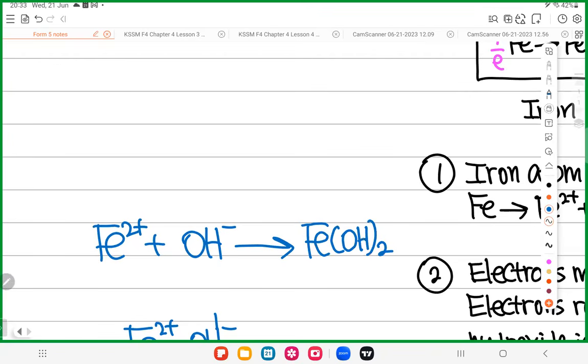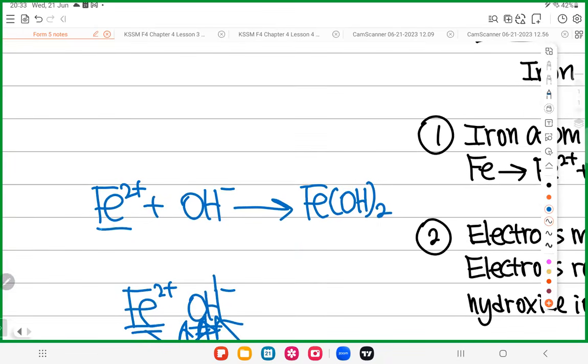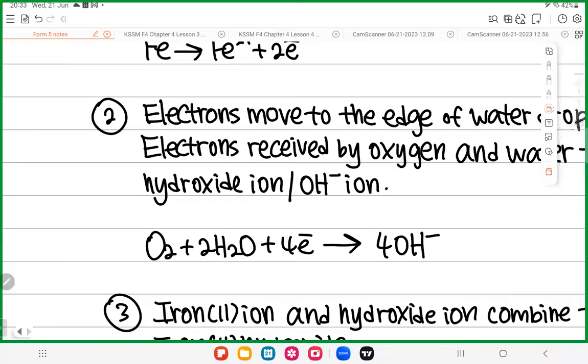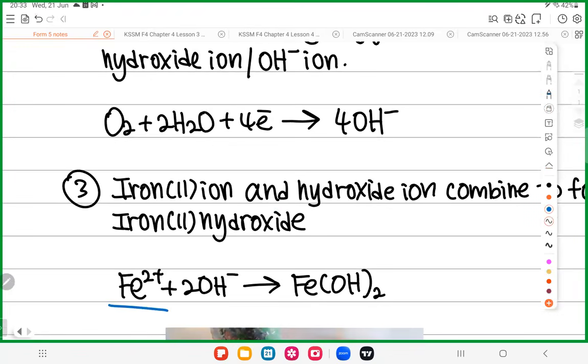Okay, now how to balance the equation? 1 Fe on the left, 1 Fe on the right. 1 OH on the left, 2 OH on the right. Put a 2. So that's it. So now we have successfully written this equation, which is here. Fe2 plus combined with OH minus, you form Fe(OH)2. Fe(OH)2, what is the name? Fe here is called iron. This iron is made of Fe2 plus, so it is iron 2. OH is called hydroxide. So it's called iron 2 hydroxide.